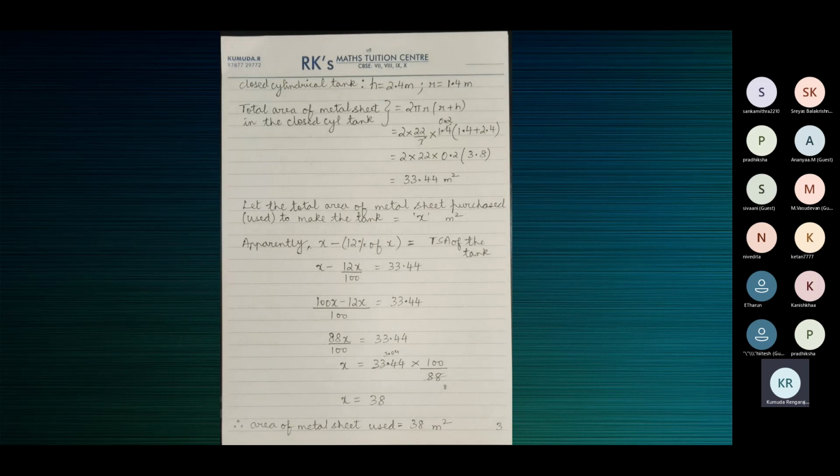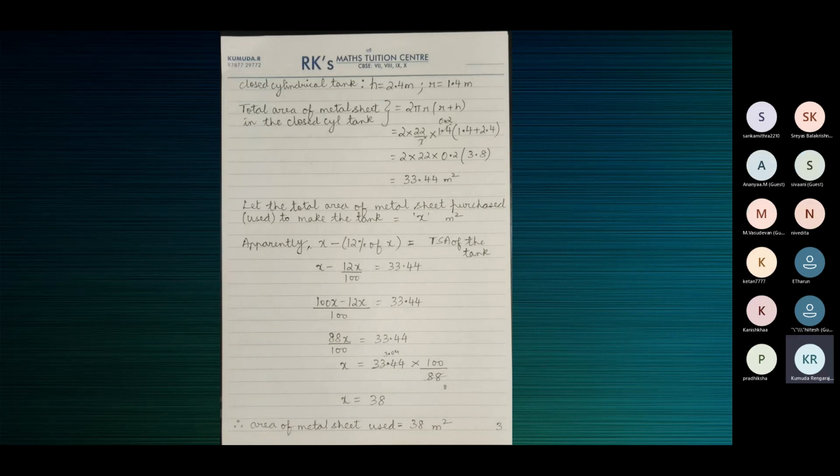this TSA must be available in the body of the tank. For the given radius and height, the base of the tank must have a radius of 1.4 meters and the height of the tank must be 2.4 meters. Then the TSA must be 33.44 meters square.